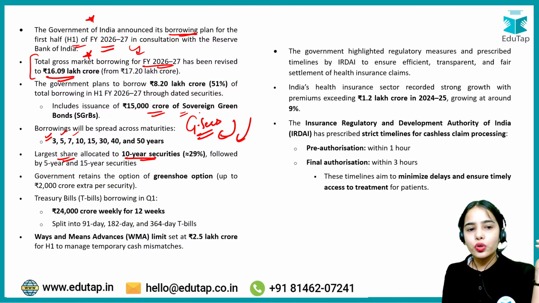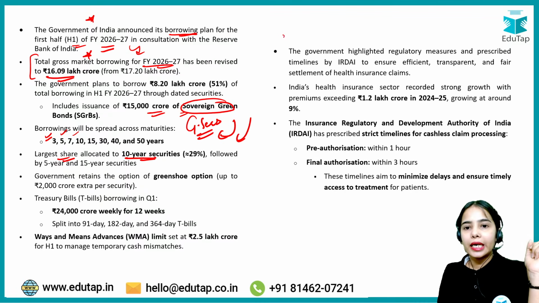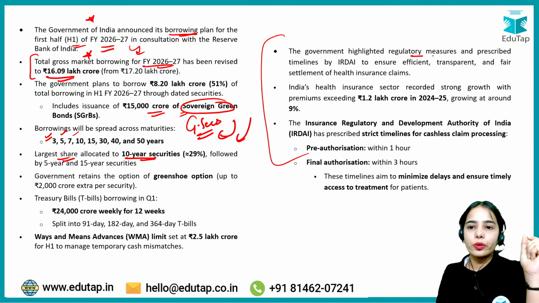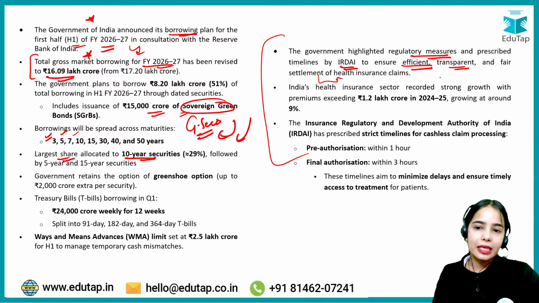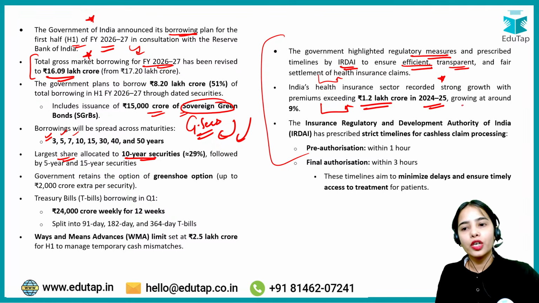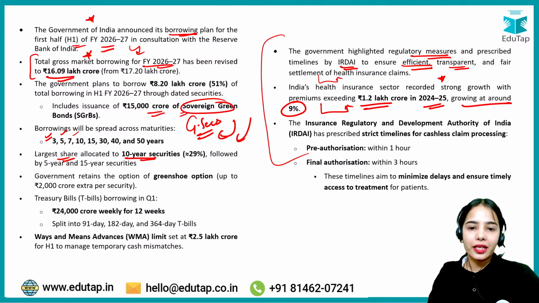These are the important points. 15,000 crore worth of sovereign green bonds will also be issued. These are the bonds that raise the funds for the green infrastructure, for the green projects. Next is, government has also highlighted regulatory measures and prescribed timelines by IRDAI to ensure efficient, transparent and fair settlement of health insurance claims. So basically, India's health insurance sector has recorded strong growth with premiums exceeding 1.2 lakh crore in 2024-25, growing at around 9%. So the health insurance sector of India has grown at around 9% in the 2024-25 time period.